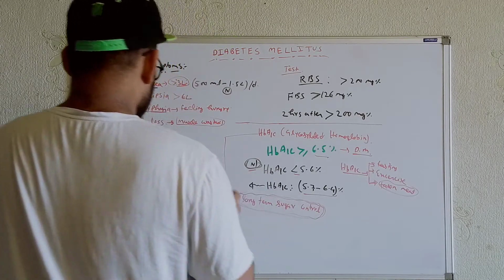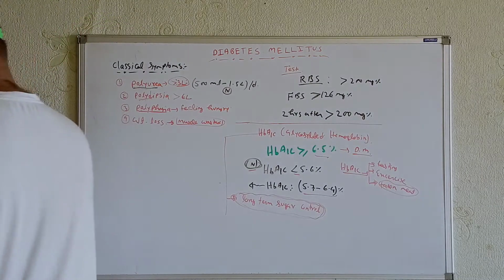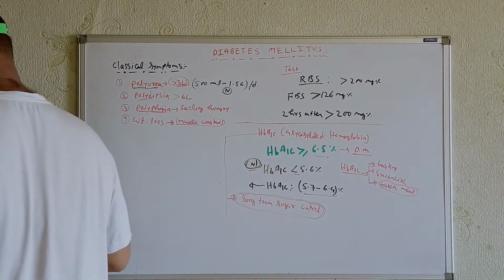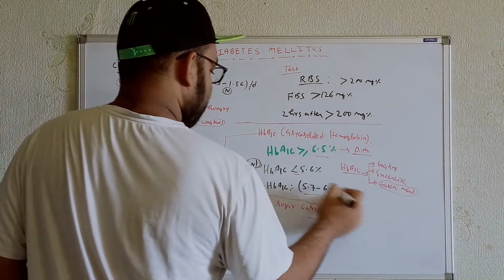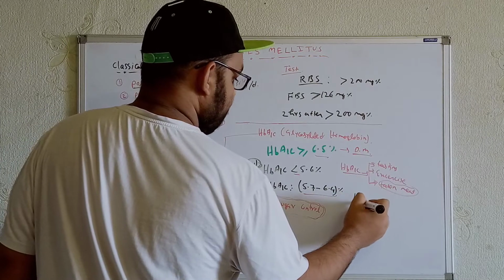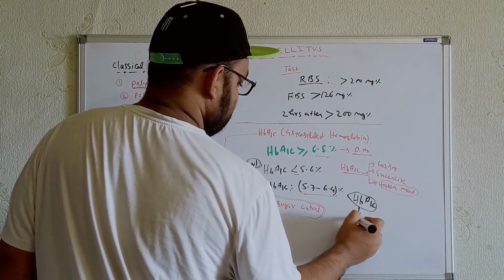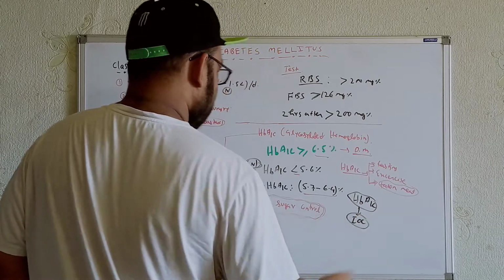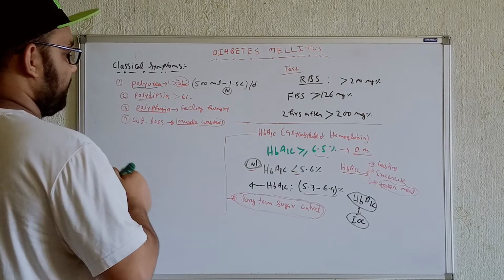For these, let me write it over here, and don't forget that HbA1c is the investigation of choice. Okay. Now if you want to know in terms of the short term, let me write it over here.